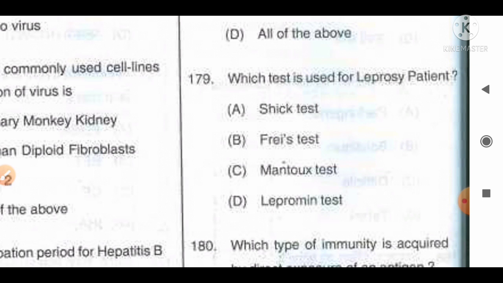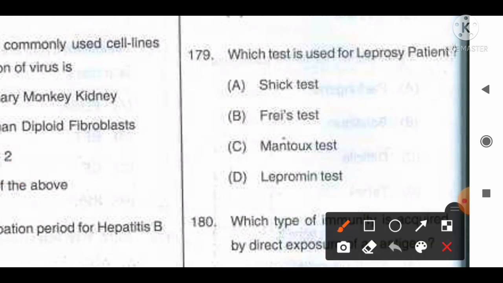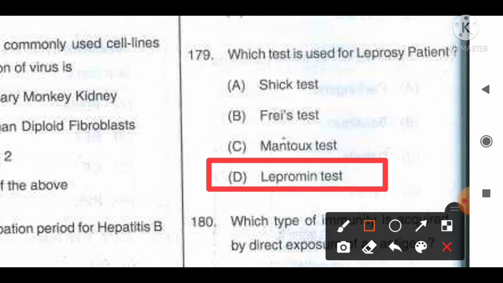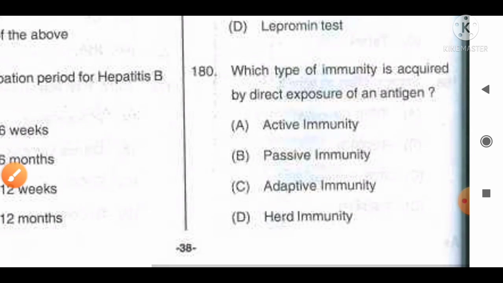Frei's test is used for measuring the hypersensitivity reaction, whereas Mantoux test is the test usually carried out for diagnosing tuberculosis, and Lepromin test is the test usually carried out to detect leprosy. So option D will be the correct answer for this question. Move to the next question, number 180.